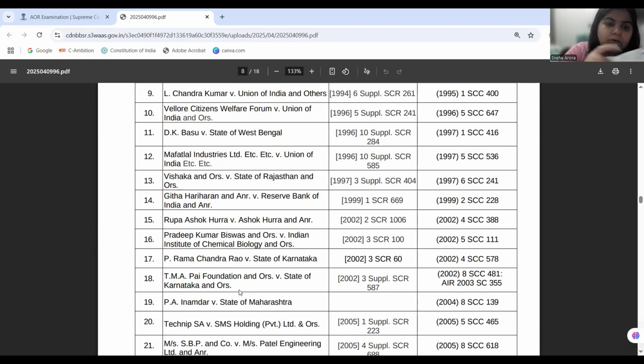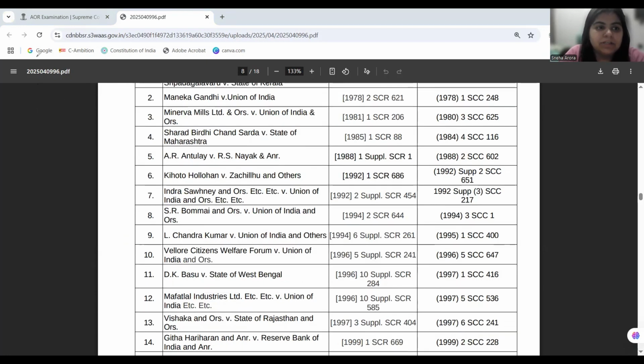Now, when we look at the state, one question comes. Okay, so because we are discussing state, we discuss PK Biswas, we can't discuss it without one question, whether judiciary is a state under Article 12 or not. Okay, so now this is being answered. Whether judiciary is a state under Article 12 or not is answered in AR Antulay's case, where the challenge pertained to a judgment given by judiciary itself.